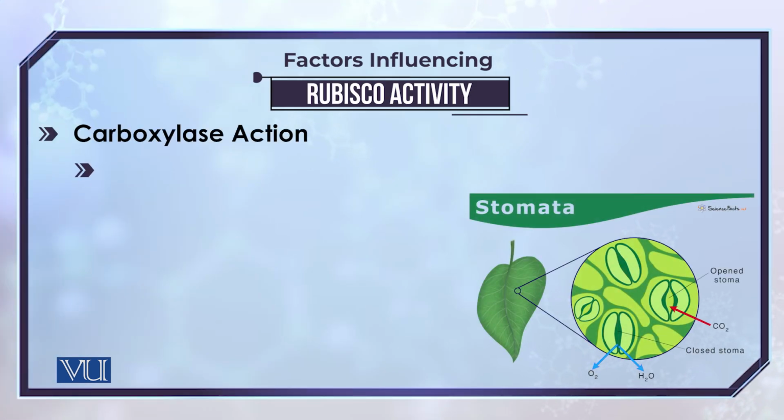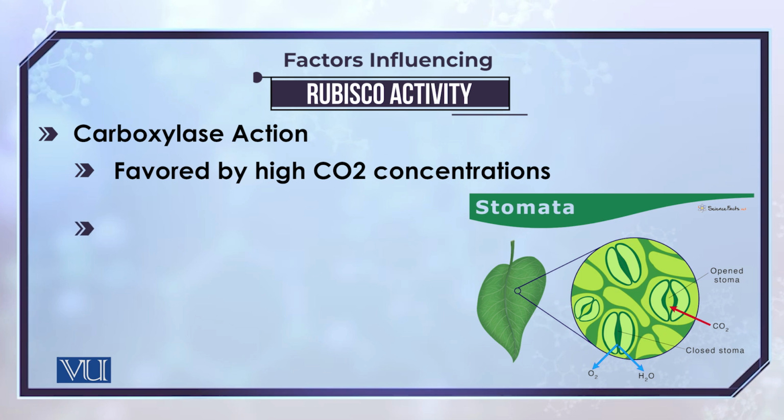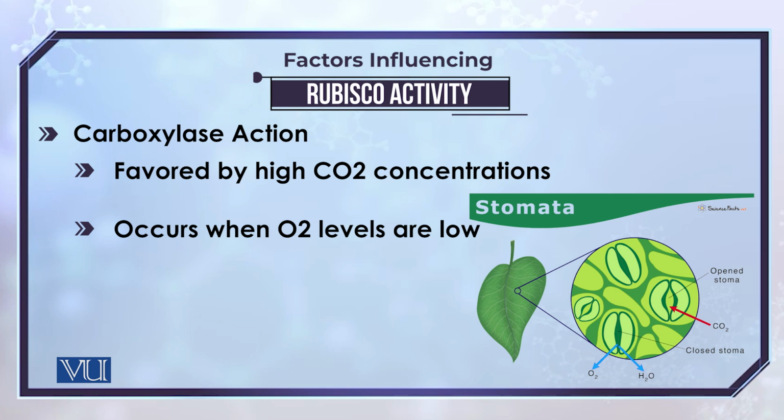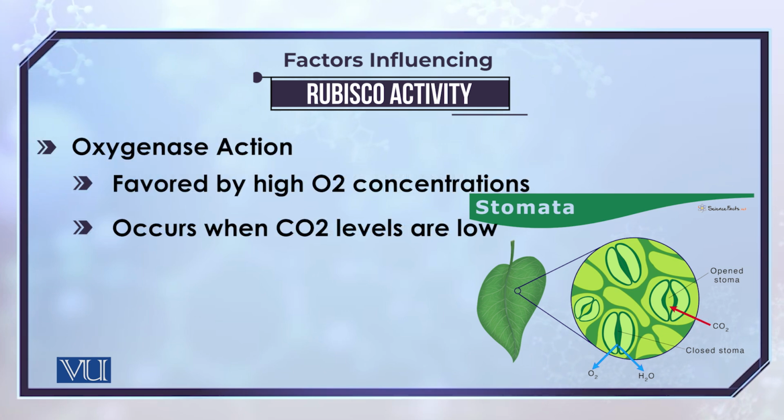When does it happen? When does this enzyme act upon oxygen as compared to carbon dioxide? It happens under certain conditions. For instance, when the oxygen concentration is high, when the light reaction is taking place very extensively and as a result you get more and more oxygen, because you know that splitting of water in the light reaction gives rise to more oxygen. So when the concentration of oxygen exceeds the concentration of carbon dioxide, the reaction will be diverted towards photorespiration instead of photophosphorylation.